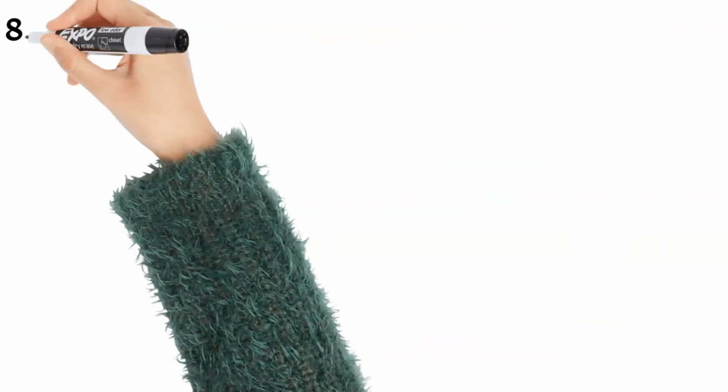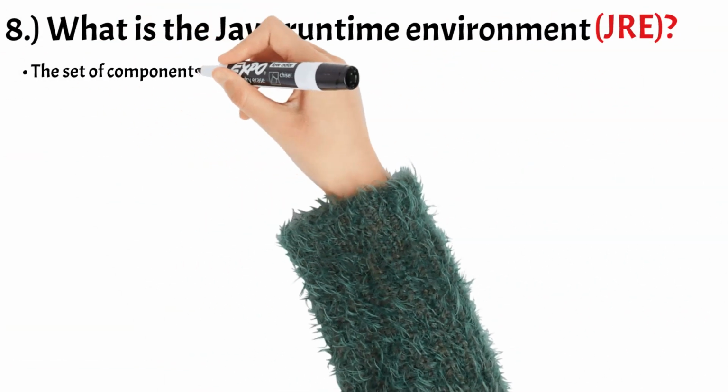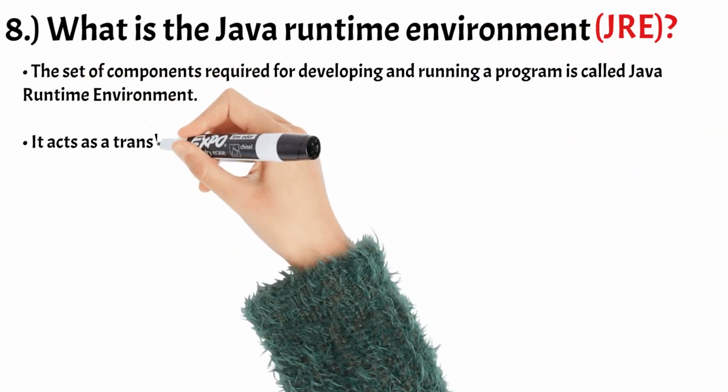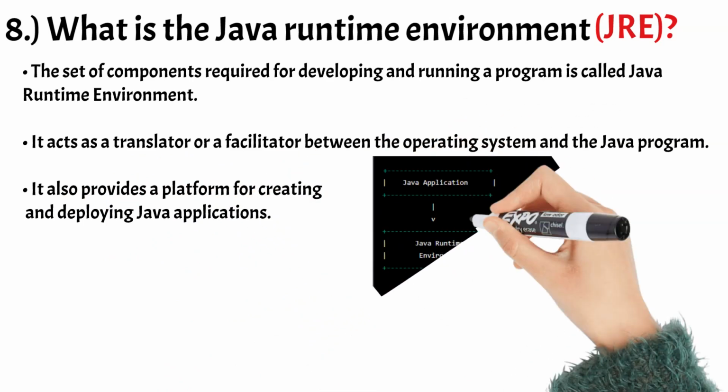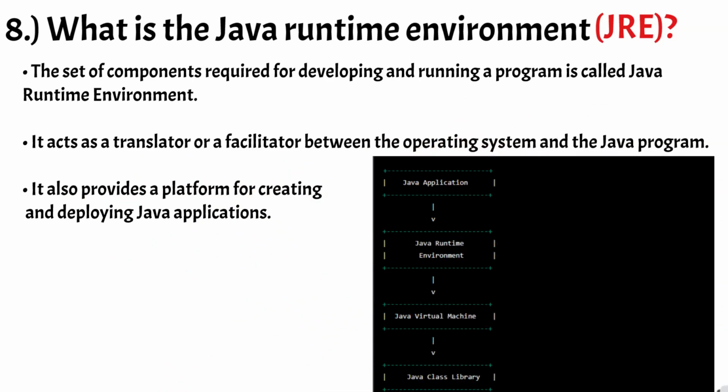Number 8. What is the Java runtime environment? The set of components required for developing and running a program is called Java runtime environment. It acts as a translator or a facilitator between the operating system and the Java program. It also provides a platform for creating and deploying Java applications. When you install the JRE on your computer, you can run Java applications without needing to compile the code yourself. The JRE interprets the Java code and executes it on your computer.